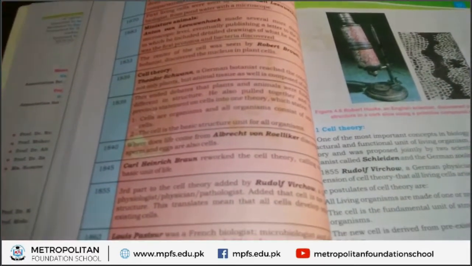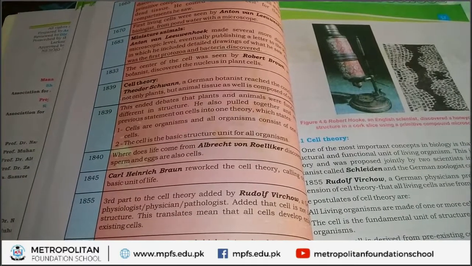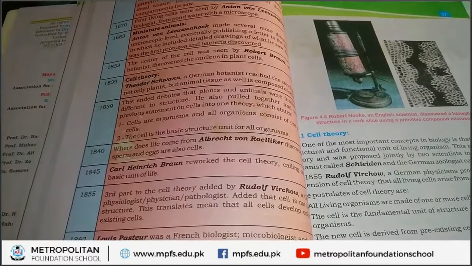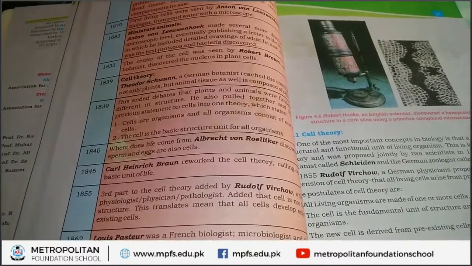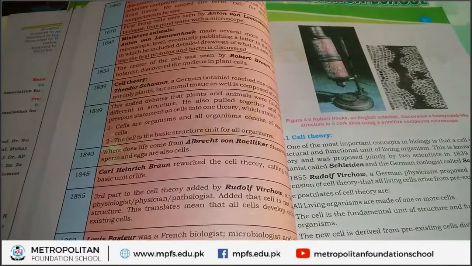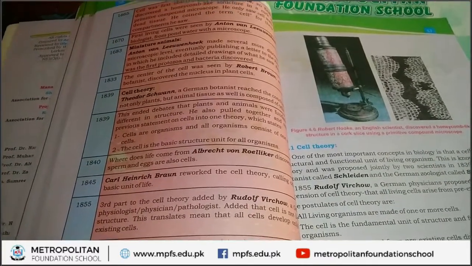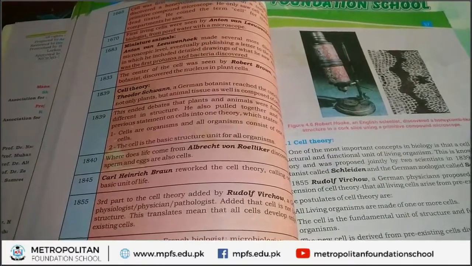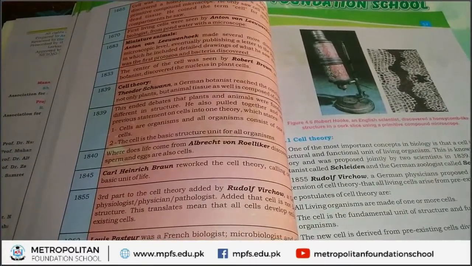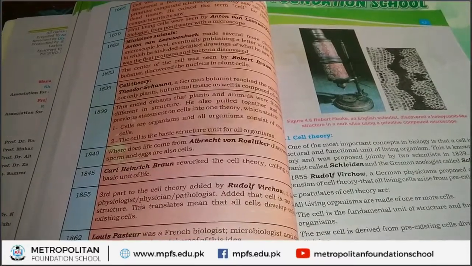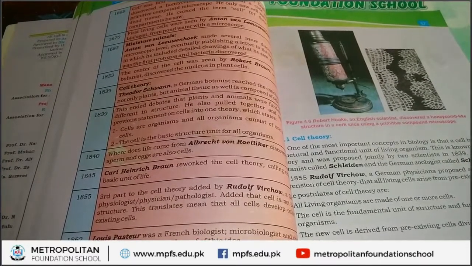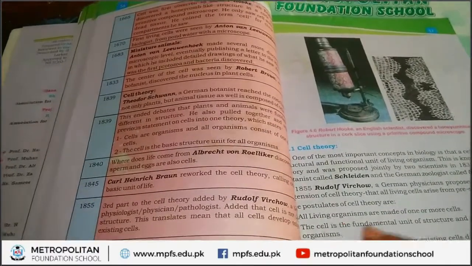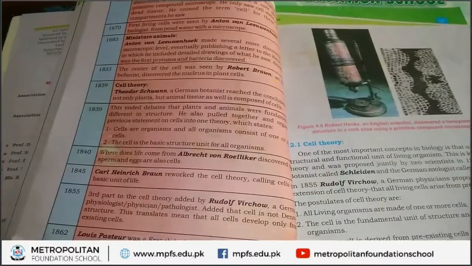Next, in 1855, another scientist named Rudolf Virchow. He was a physiologist, physician and pathologist. He described the third point of cell theory, that all cells develop only from pre-existing cells.